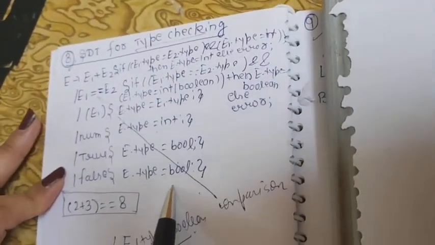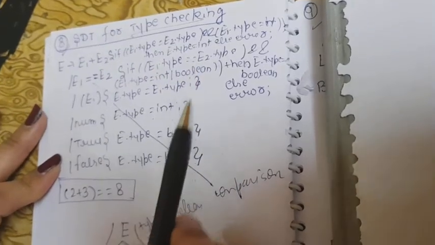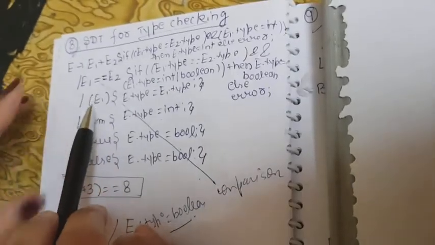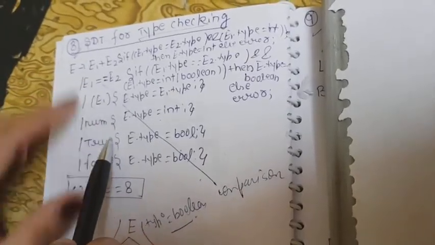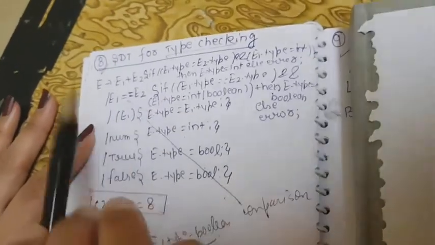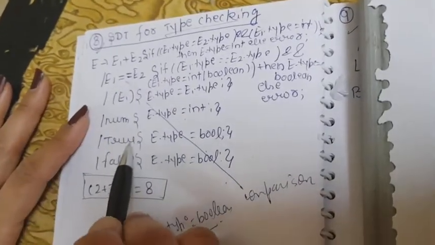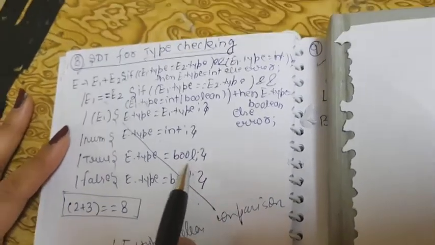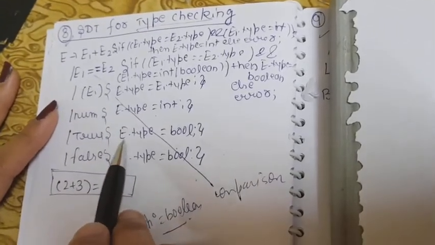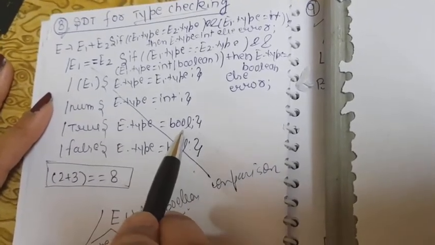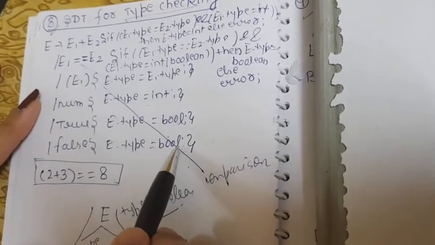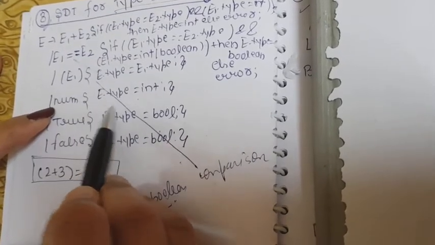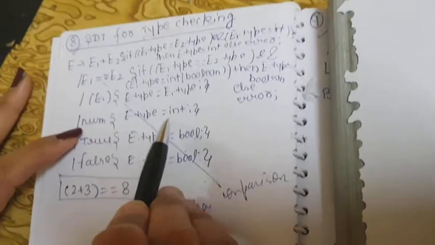rules. So first I'll clear up in what way, किस तरह से आपको, you need to identify these rules. So first of all, E goes to these, for E these are the grammar's values. Now if it is true or false, it will be boolean. Very well known, integer तो नहीं हो सकता, ये boolean value होगी. That is, अगर आपका E.type, if it is true तो it will be boolean, if it is false it is also a boolean. Now number, if it is a number, okay, 1 2 3 4, so that means E.type, you will understand, is an integer.